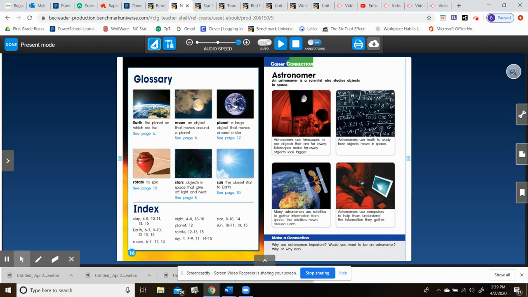And here's the glossary for Earth and the moon, planet, rotate, stars, and sun. And here's the index if you want to go to certain pages and learn certain things. And then here's a career connection, an astronomer.